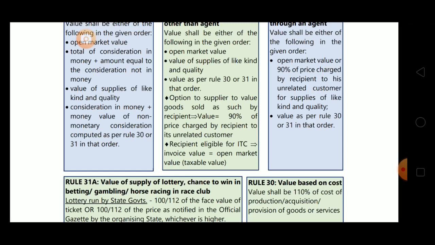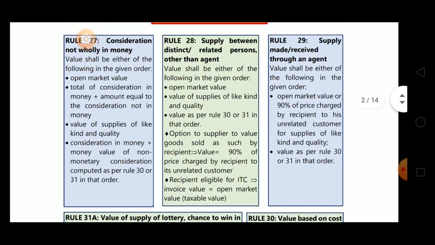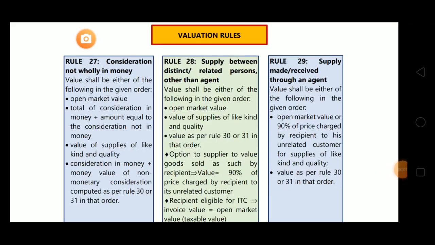The last option given over here is whether the recipient is eligible for ITC. If the recipient is eligible for ITC, then the invoice value will be the open market value. The invoice value will become the value as per rule 28 in this case, and that will become the taxable value. If these two exclusive cases are there, then we will not apply these three in sequence. Now the next one is rule 29, supply made or received through an agent.